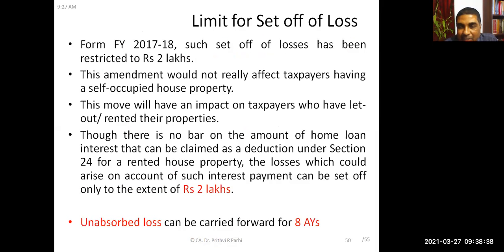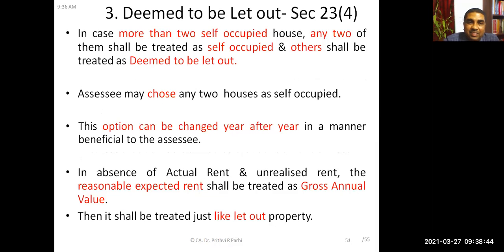Did you understand this? Okay, friends. Now we'll go to the next type of house property, that is deemed to be let out house property. So what is this deemed to be let out house property? In case there are more than 2 self-occupied houses, any 2 of them shall be treated as self-occupied and others shall be deemed to be let out.